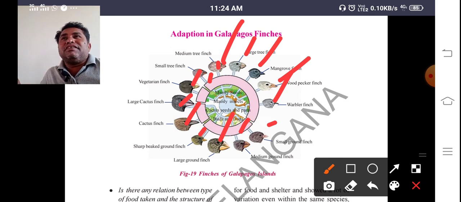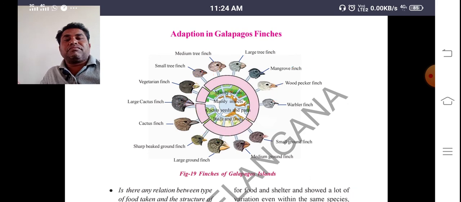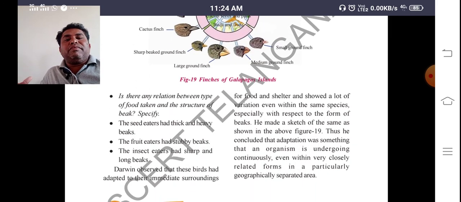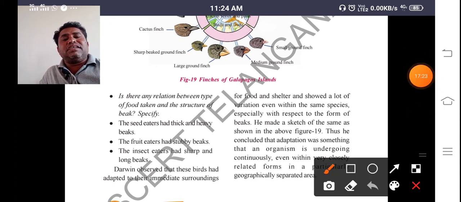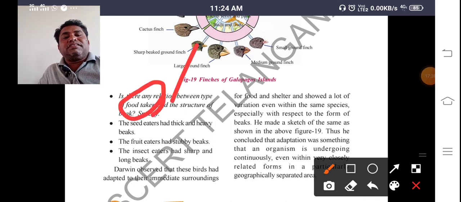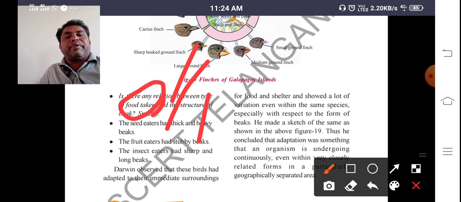So these finch birds are the same kind of birds, but their beaks change. So these are called variations. Is there any relation between type of food taken and the structure of the beak? Yes, 100%. The beak structure is completely dependent on the type of food which they take. The seed eaters had thick and heavy beaks. The fruit eaters had stubby beaks. The insect eaters had sharp and long beaks.